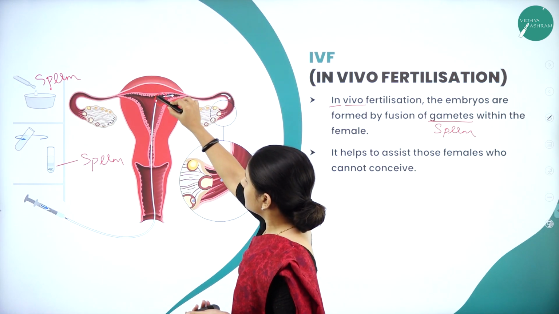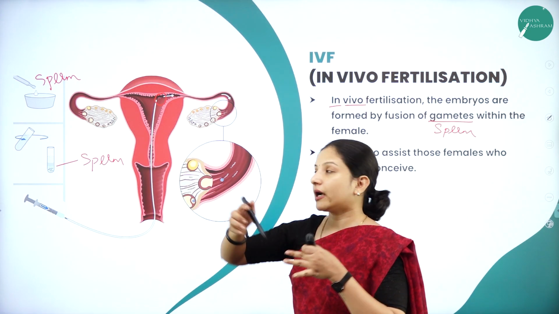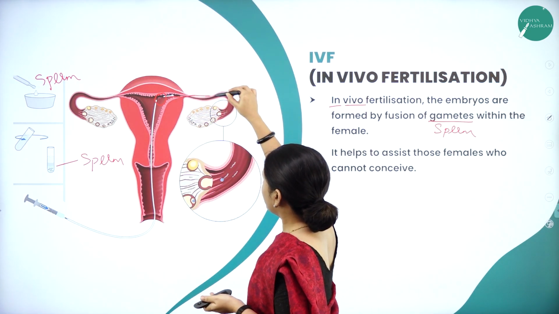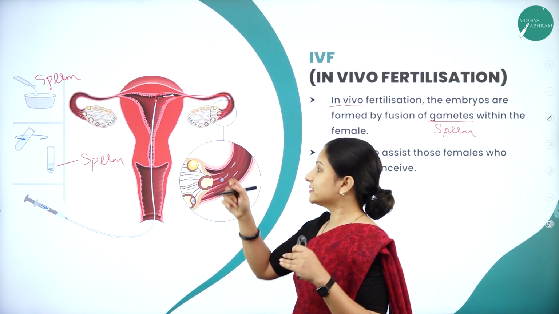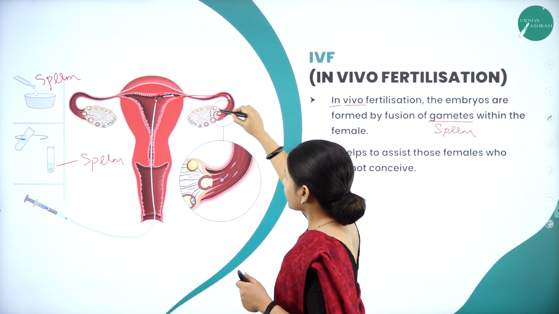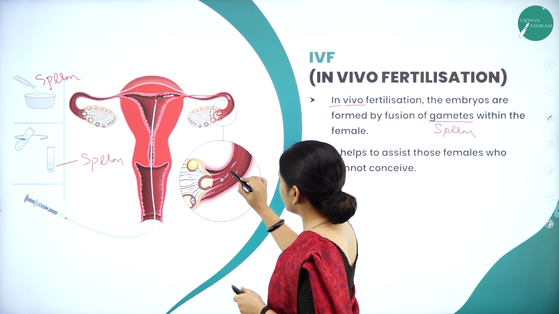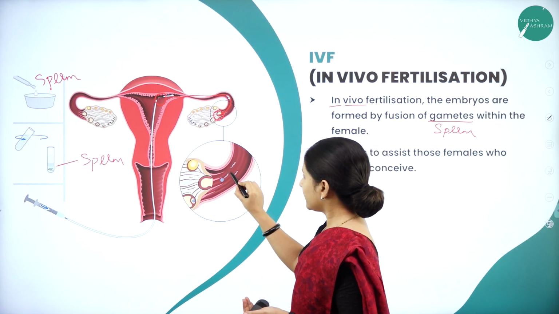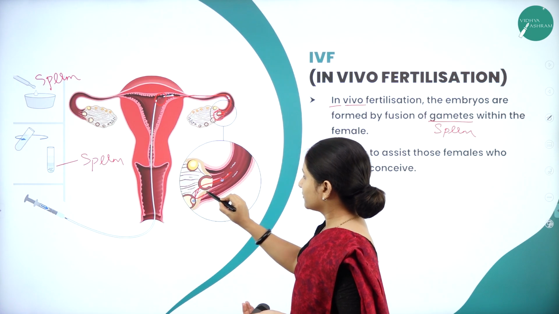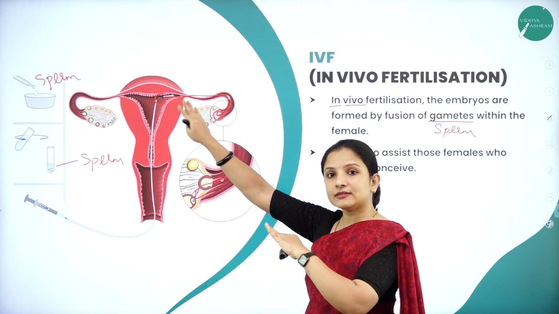So you can see here the sperms are introduced, and those sperms which are highly motile will travel, and whatever mature egg or follicle is present will be fertilized. So you can see here they will start to move. Only those sperms that are fast in motility will move and fertilize the egg. So this is how the fertilization occurs here. Fertilization is occurring inside the body.